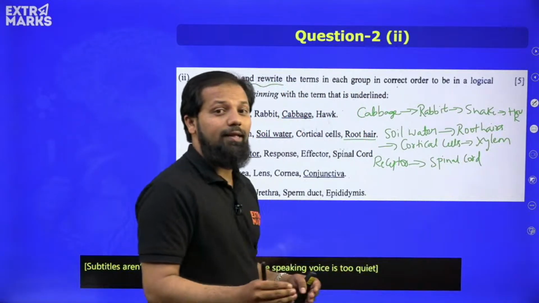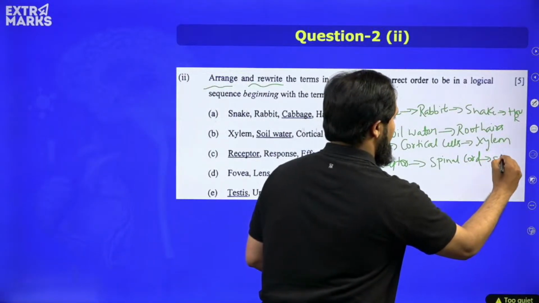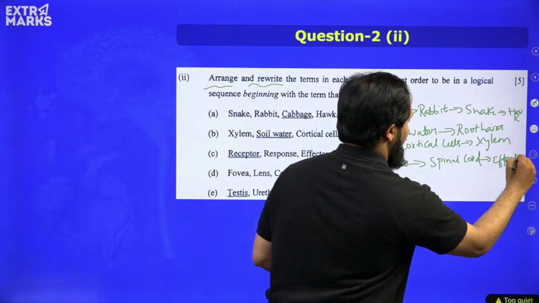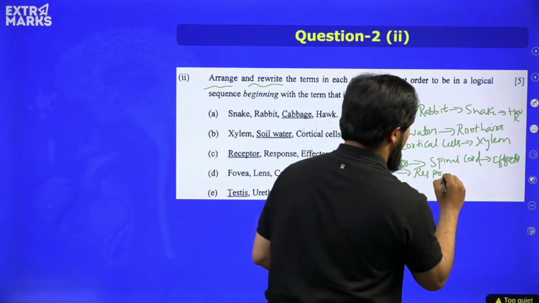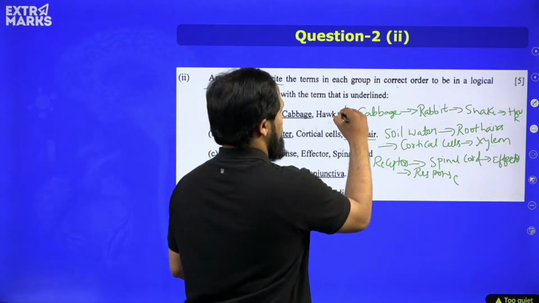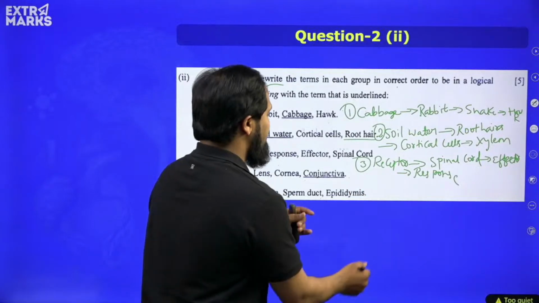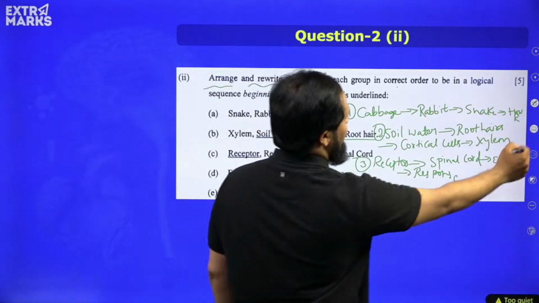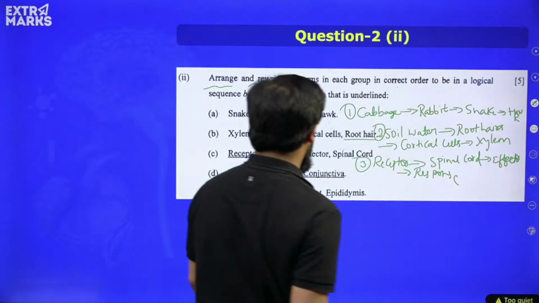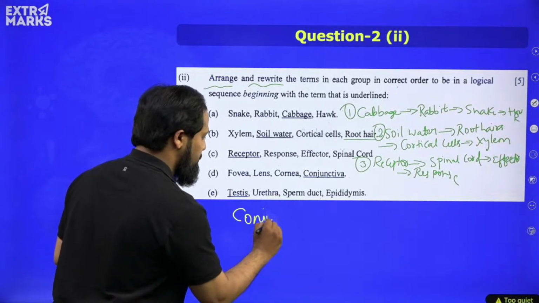From the spinal cord, the information comes back through the effector, and then finally a response is given. So this is sub question 1, sub question 2, sub question 3. Now moving towards the fourth sub question, let us write it down so that the sequence is more elaborate. We have got conjunctiva.